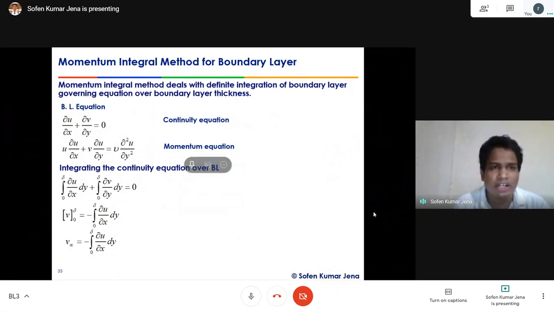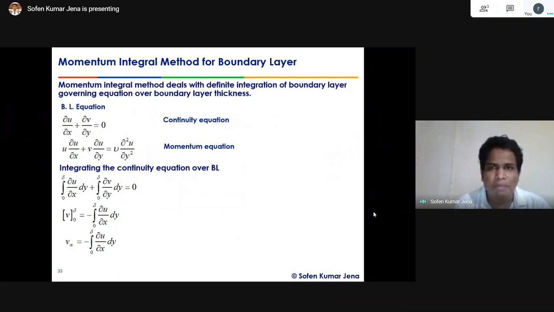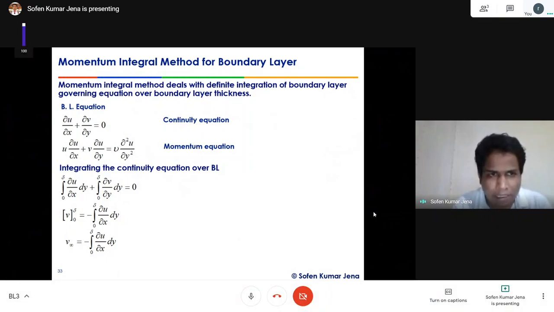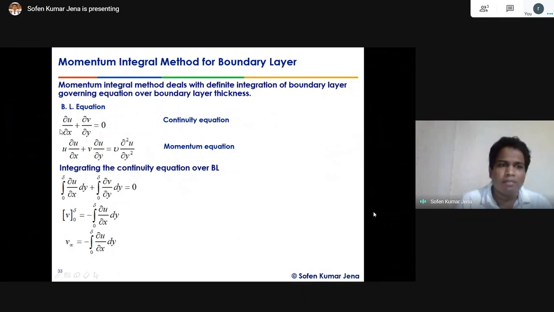Hi everyone, welcome to the lecture on the momentum integral method for boundary layer solution for flow over a flat plate. This momentum integral method deals with definite integration of the boundary layer equation over the boundary layer thickness. In the earlier lecture, we derived the governing equation for the boundary layer for flow over a flat plate. There is no pressure gradient term, because the pressure gradient in the boundary layer is provided by the free stream. So there is no pressure gradient for a flat plate, and also there is no Y momentum equation. This is the equation in the boundary layer theory we got in the earlier lectures.